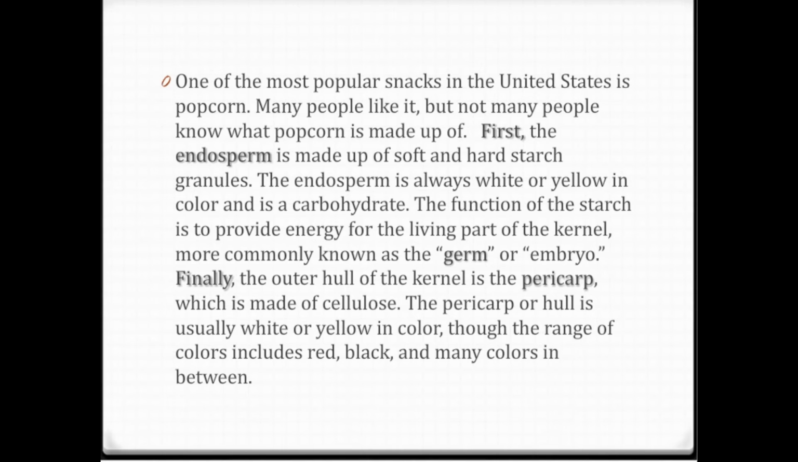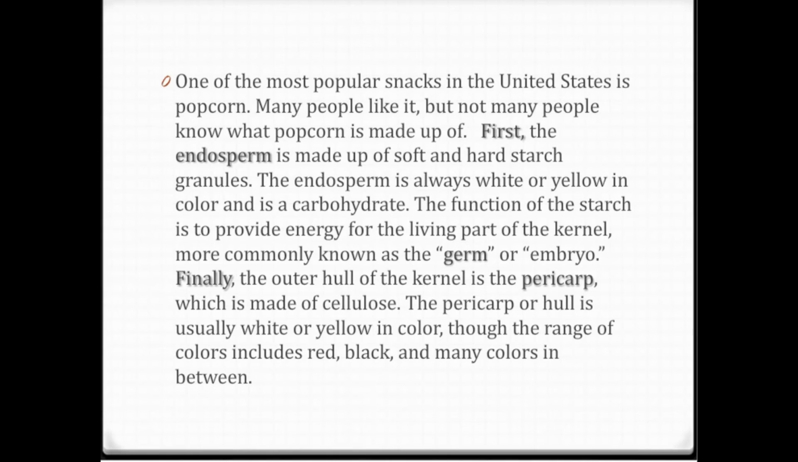The function of the starch is to provide energy for the living part of the kernel, more commonly known as the germ or embryo. Finally, the outer hull of the kernel is the pericarp, which is made of cellulose. The pericarp or hull is usually white or yellow in color, though the range of colors includes red, black, and many colors in between.